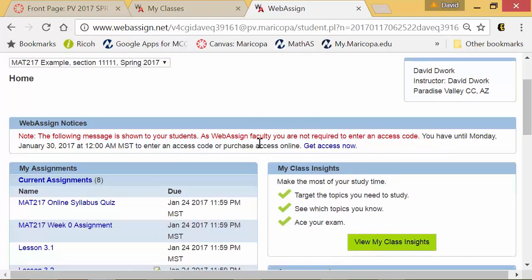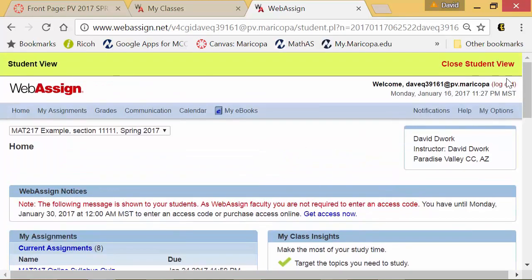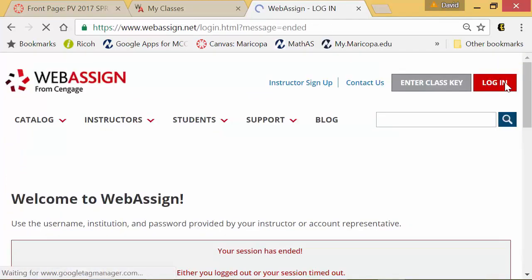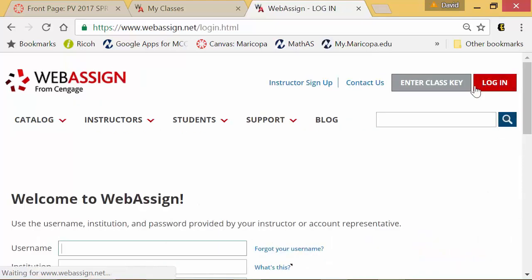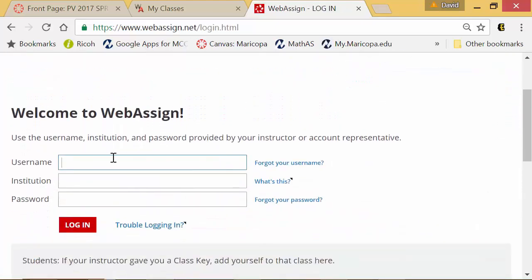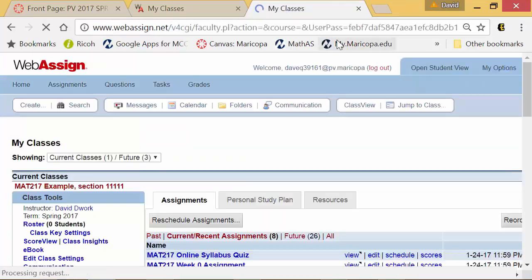Okay, last but not least, I just want to make sure I show you, if you log out of WebAssign and you come back later, we're no longer entering a class key. You've already done that. So what we're going to do is click login. And here's the area I was talking about. You need to use your username, which is what you made up. You have to do pv.maricopa for your institution. And once again, your password is whatever you made up. And voila, you should be logged in.